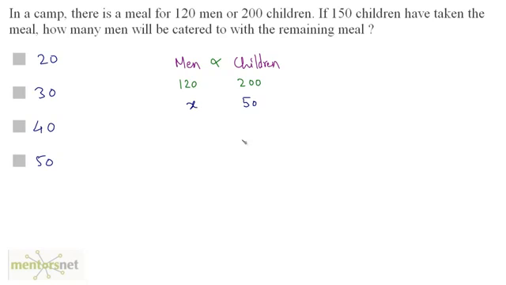What is the equivalent number of men for those 50 children, right? So X. Now, as this is a direct proportion, we can divide and equate. So the value of X is equal to 120 times 50 divided by 200. These zeros get cancelled out. 2 times 6 is 12 and 6 times 5 is 30. So X is equal to 30. So option B is the correct answer.